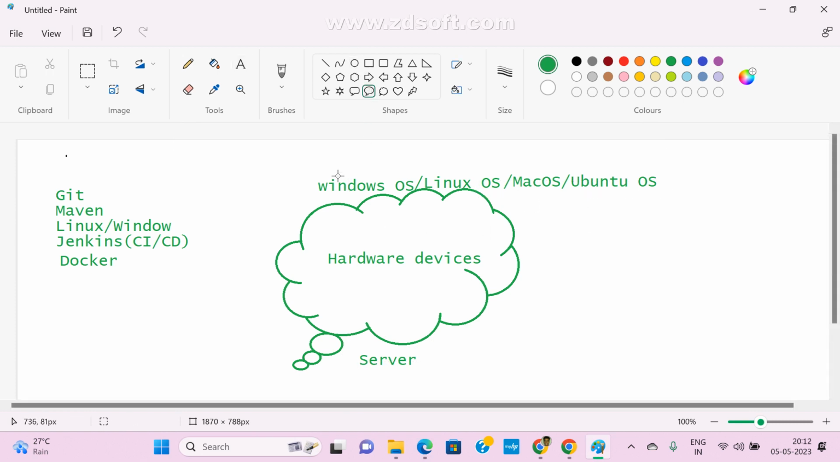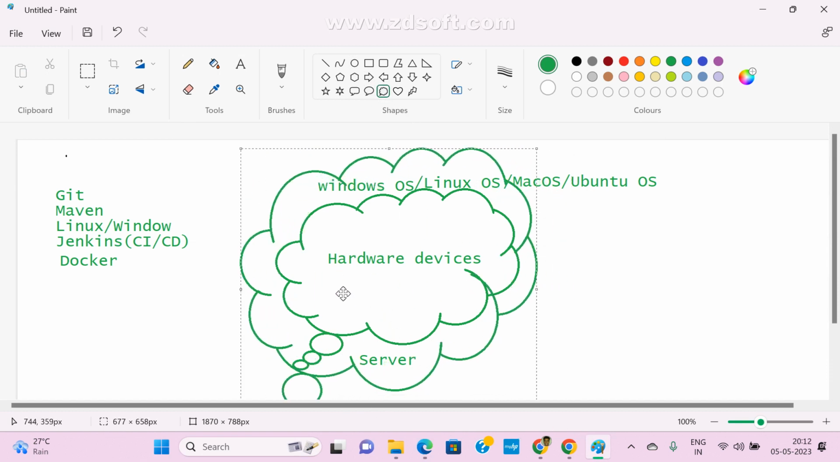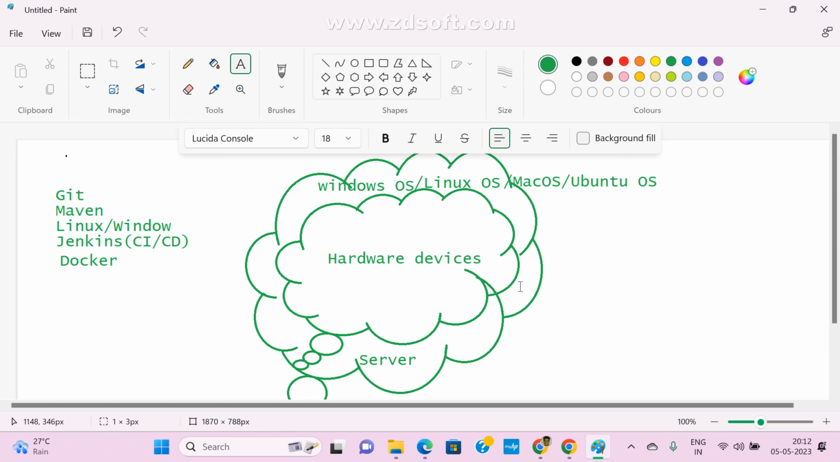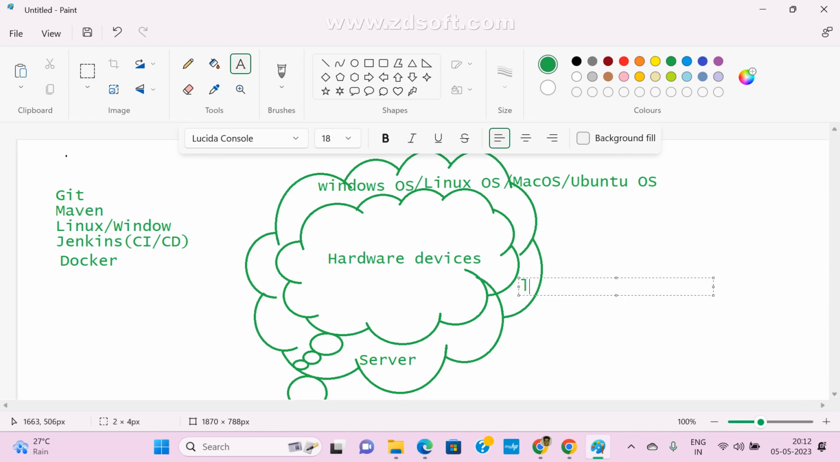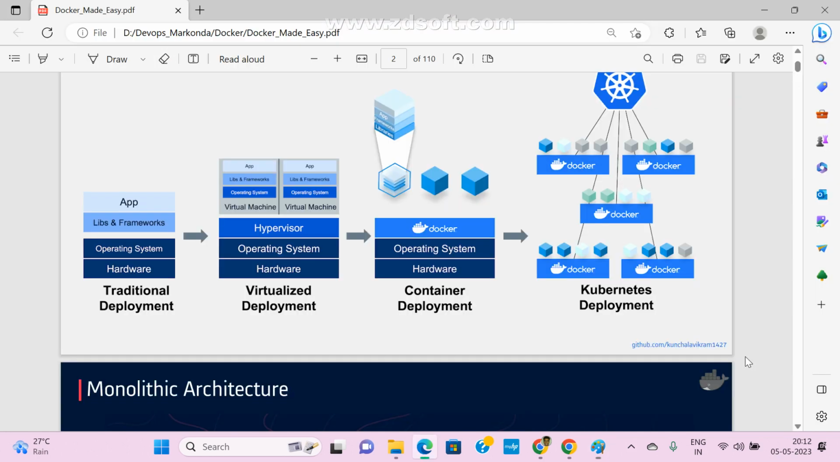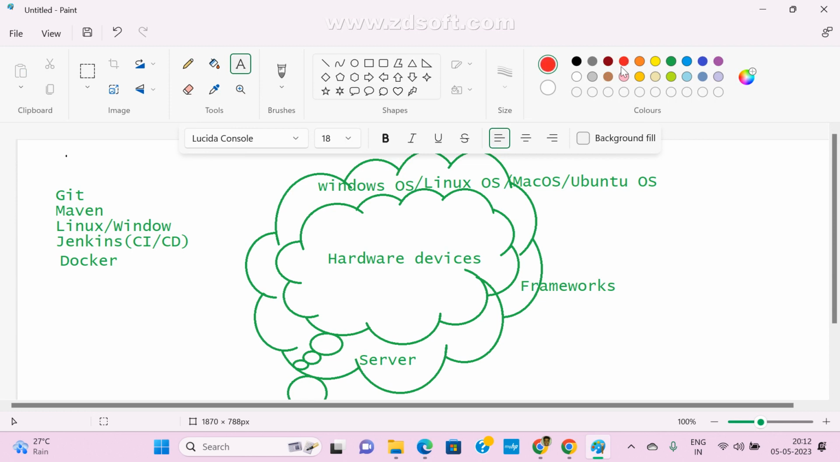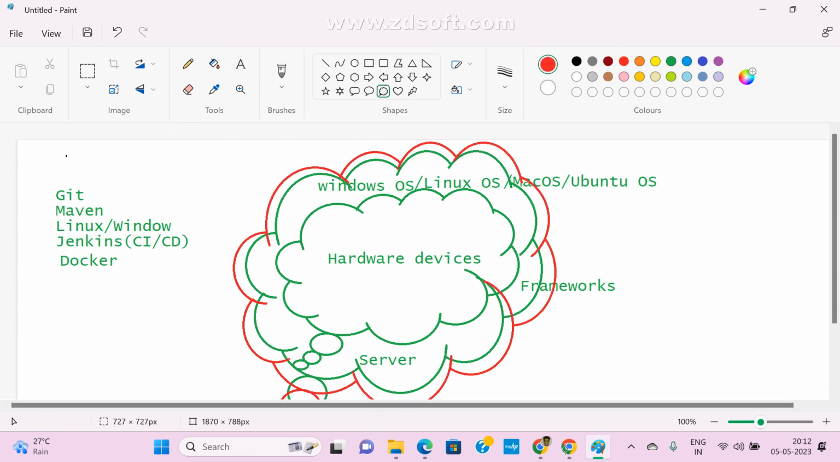On top of it we are going to install all your libraries, whatever it may be. These are the libraries and the necessary packages and all. Libraries, lib or frameworks, they are like the same, whatever it may be. So these are the frameworks. On top of that we are going to deploy your application.